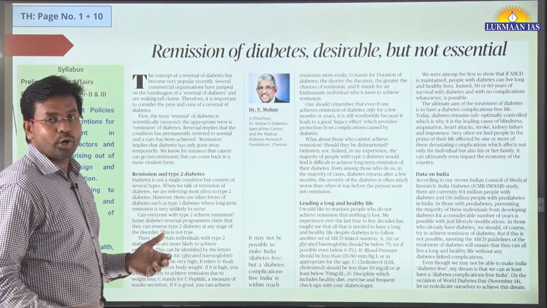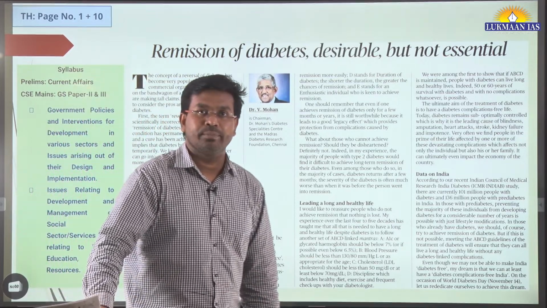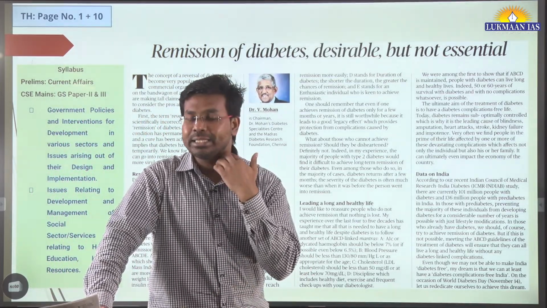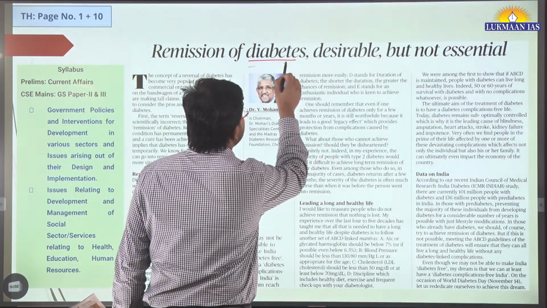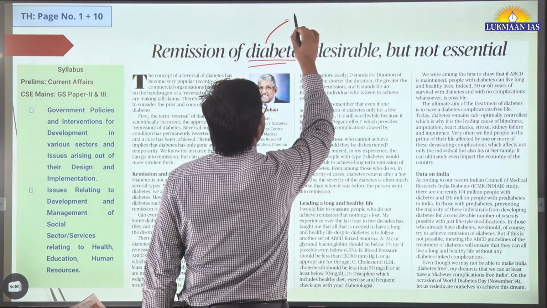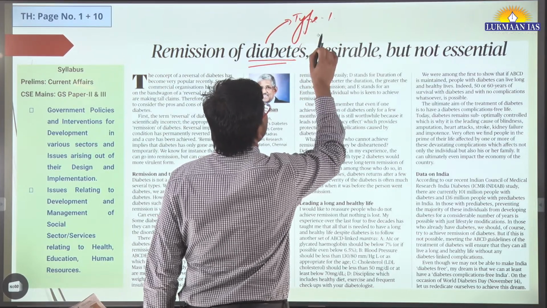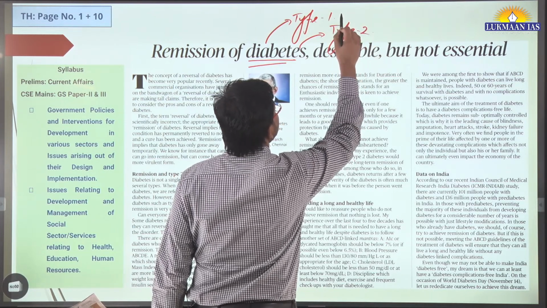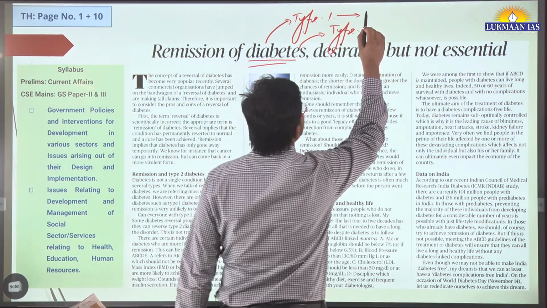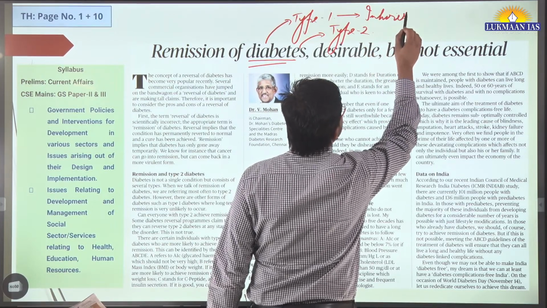Now we have another topic. It says remission of diabetes desirable but not essential. In this article, the author has discussed a disease known as diabetes. As we all know, diabetes is of two types: type 1 diabetes and type 2 diabetes. Type 1 diabetes is something which is inherited from your parents.